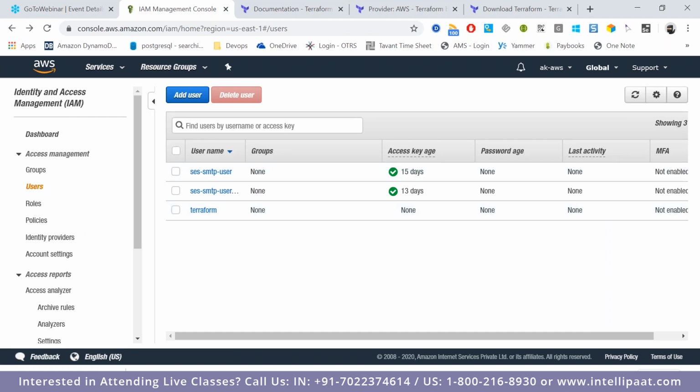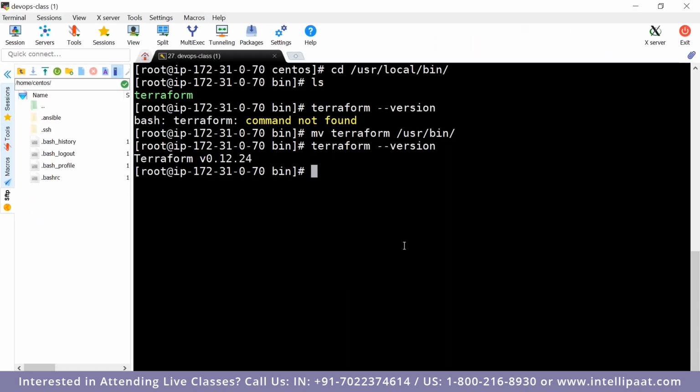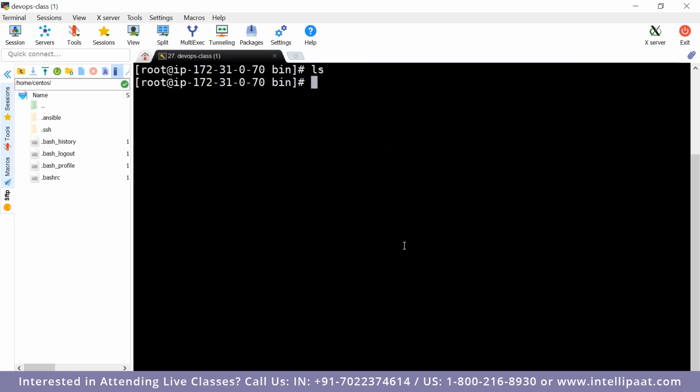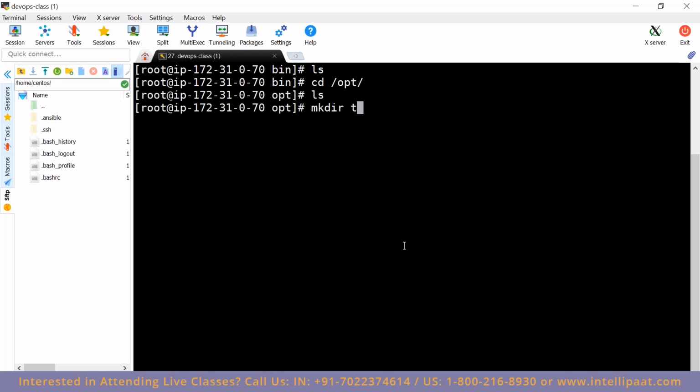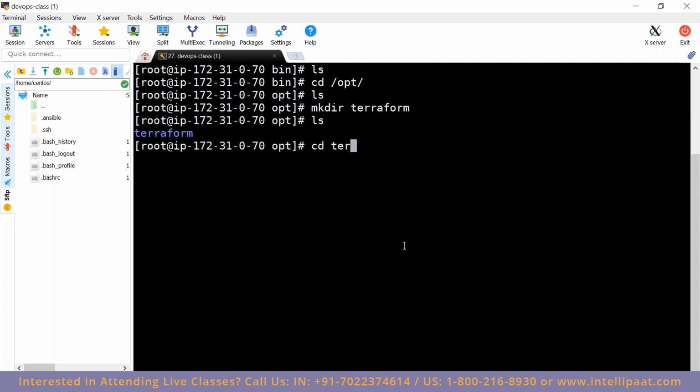Now here we are trying to create an EC2 instance using this Terraform. So I'm going to one directory, and I'm creating one directory, mkdir, as Terraform. And then I'm going into that.